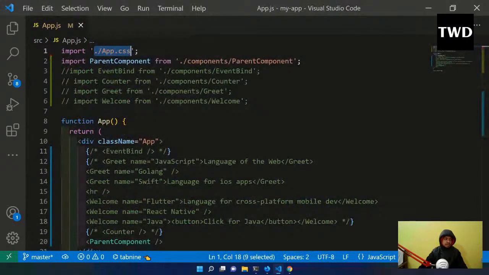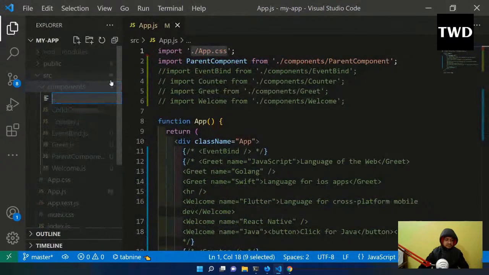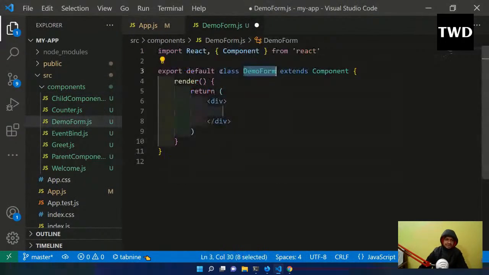Forms now. Okay, and we come here and create a demo form.js, demo form.js, and then a class-based component, because we are learning class-based component.